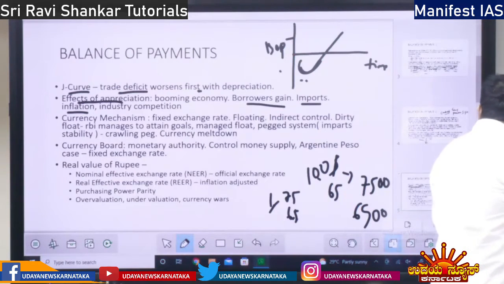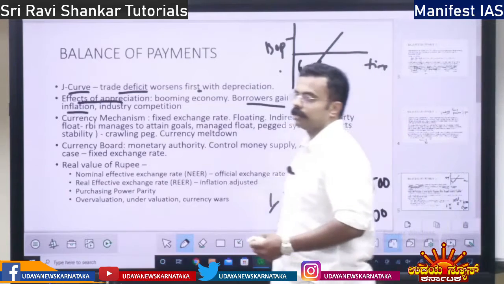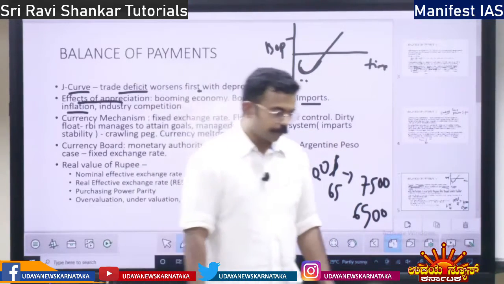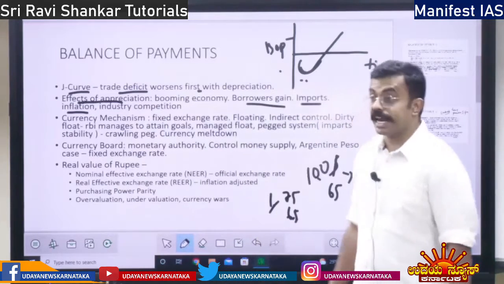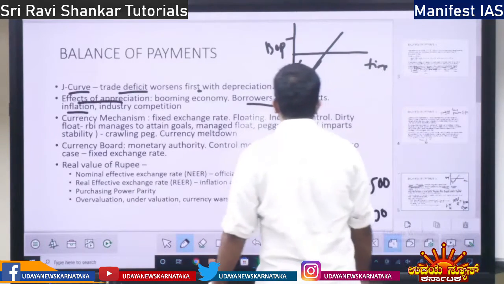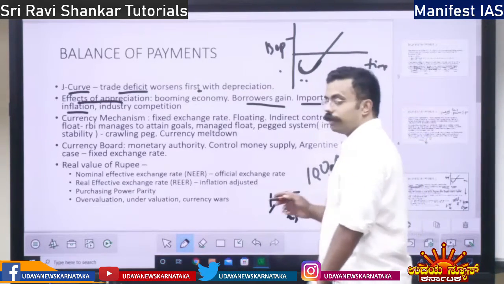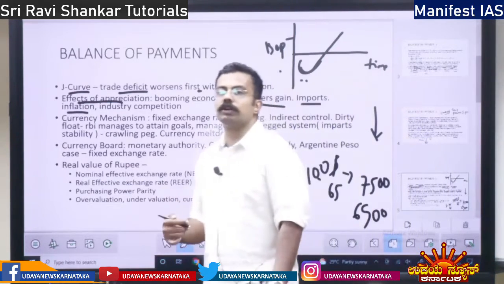See, when the currency depreciates, the inflation will rise. But when the currency appreciates, what happens? Inflation will reduce. Why? Let's say we were importing crude oil.